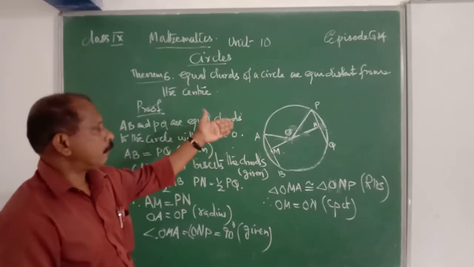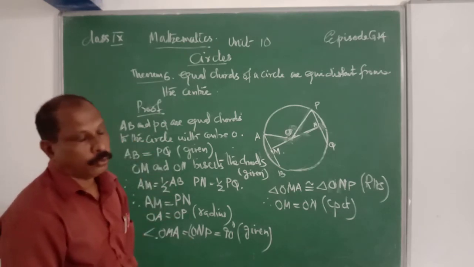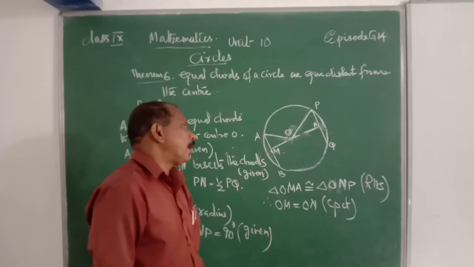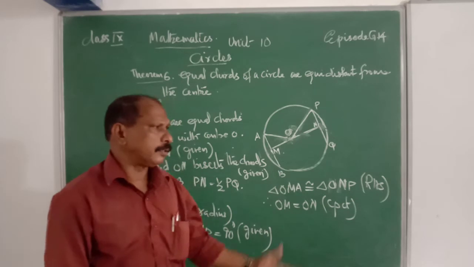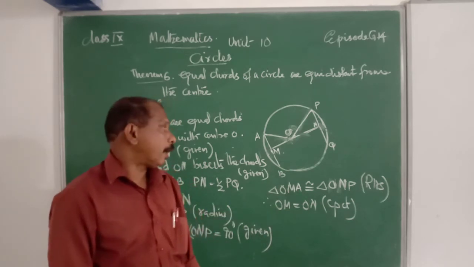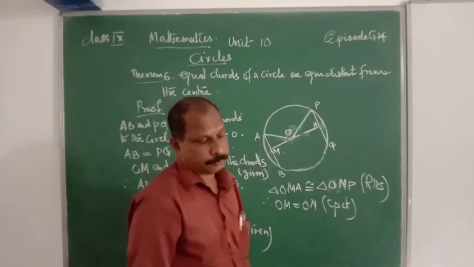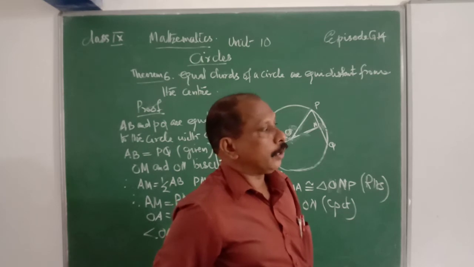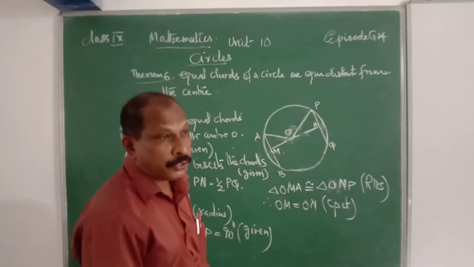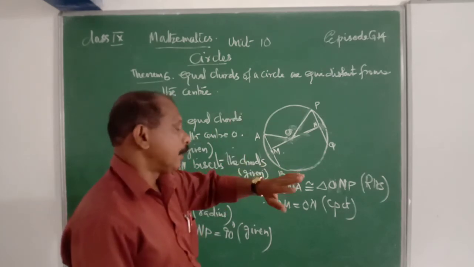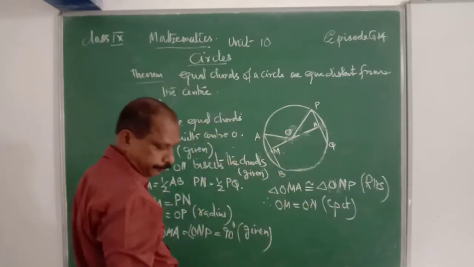AB and PQ are equal, therefore AM is equal to PN. We know that OA is equal to OP, they are the radius segments. And also angle OMA is equal to angle ONP is equal to 90 degree is also given. Therefore, triangle OMA congruent triangle ONP. Clear? That means equal chords are equidistant from the center. That is theorem number 6. Then what is theorem number 7? Converse of this one. That is theorem number 7.